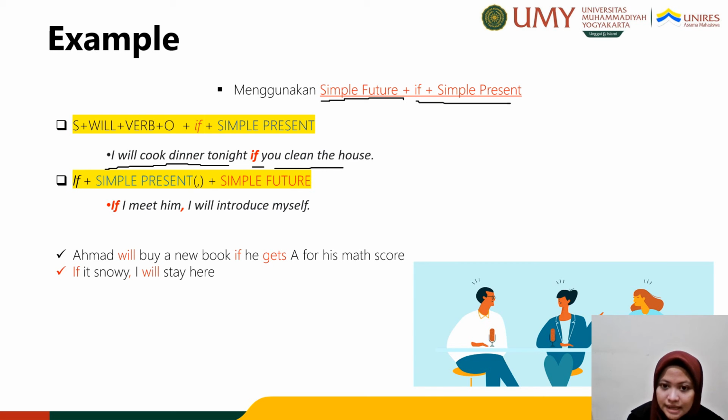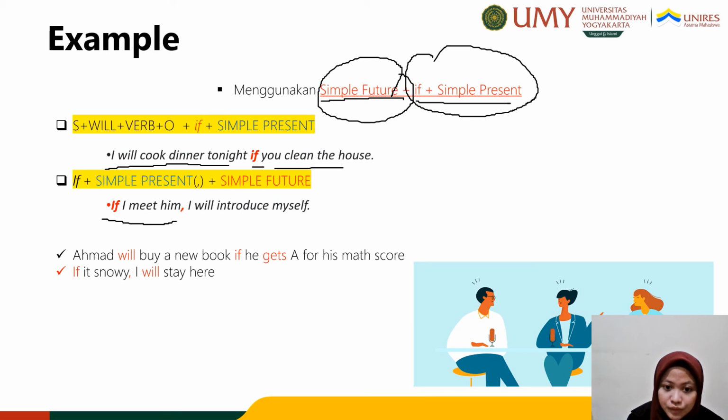It doesn't make any difference if you want to write the main clause first or the if clause first, but the form of the sentence should be like this: the main clause should be simple future and the if clause should be if plus simple present. Here we can see another example. If I meet him, I will introduce myself. If I meet him is if plus simple present, and I will introduce myself is simple future.